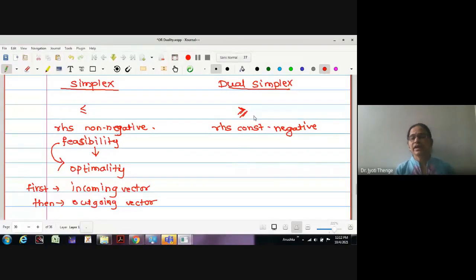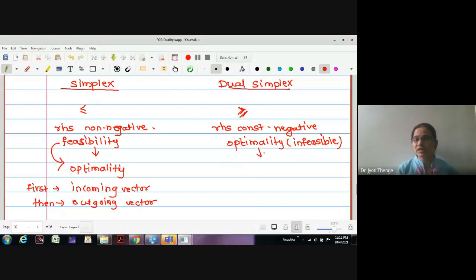In the dual simplex method, we first find the optimal solution of the given LPP, though it is infeasible. The meaning of infeasible is that at least one of the variables takes a negative value.